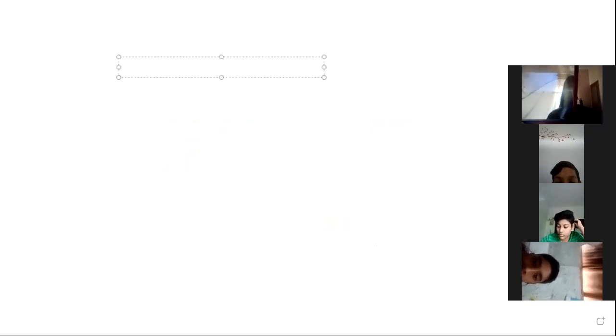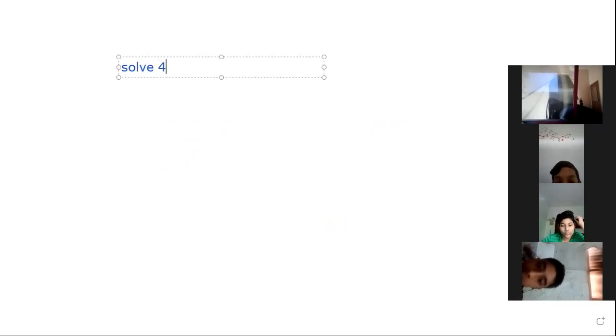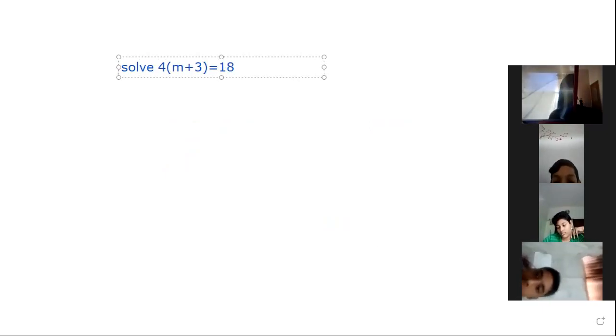Solve 4 into m plus 3, that is 4(m + 3), is equal to 18. We have to solve this equation. 4 into m plus 3 is equal to 18.